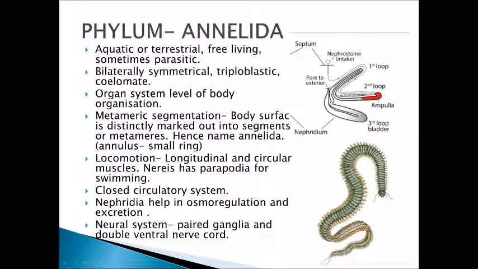Here you can see in this example, nereis, each body segment looks like a small ring, and this is called an annulus, and the organism belongs to the phylum Annelida. This is the organism nereis.